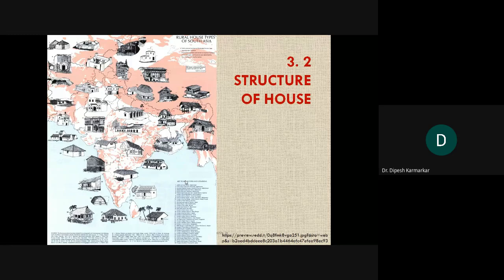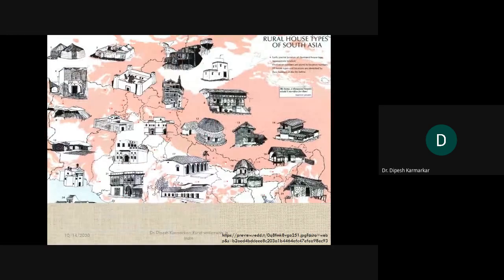Okay, even if you see the Indian houses, see the variety of different houses in Konkan. Even within Konkan, houses in Karnataka and Kerala, houses on the east coast, houses at the center, houses in the drier parts of Rajasthan. Then in the Bengal region where there is tremendous rainfall, or in the northeastern region, there is a lot of use of timber and wood. So you can see there is tremendous variation.